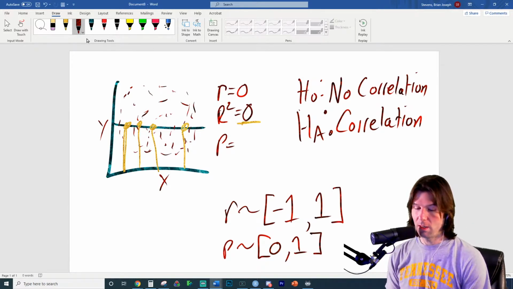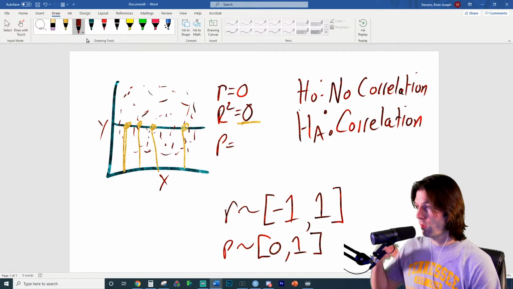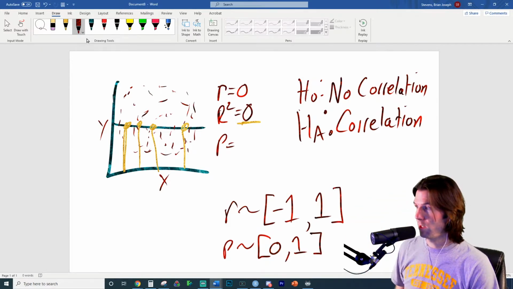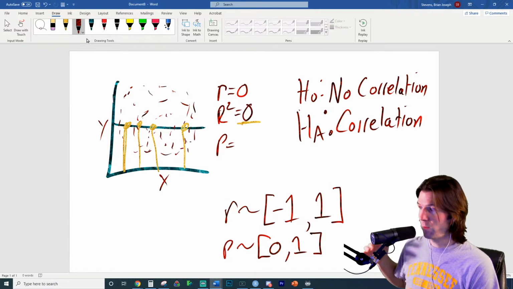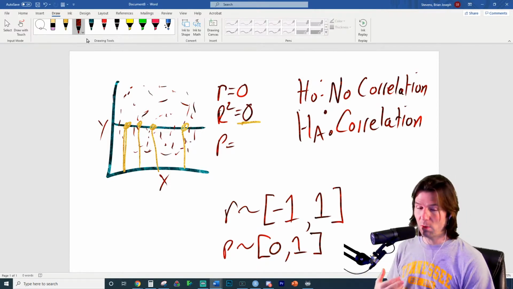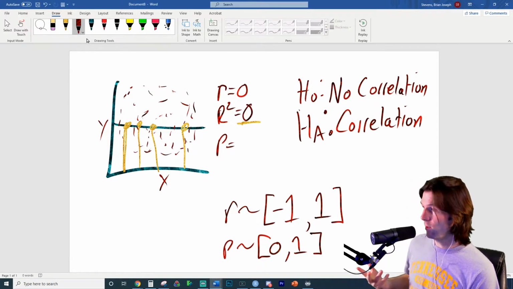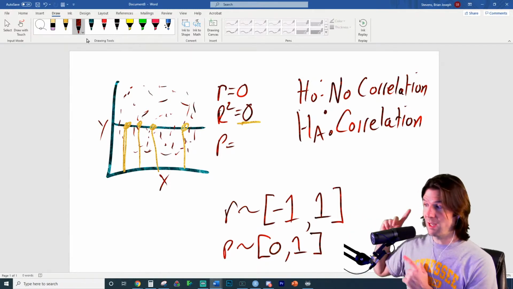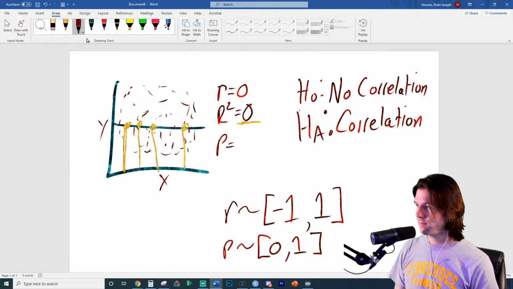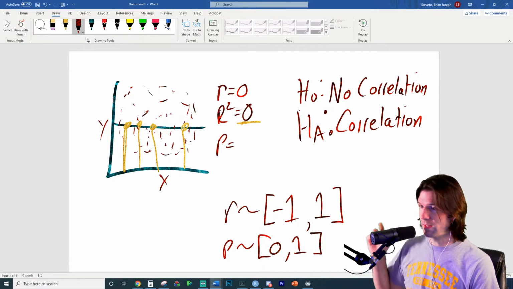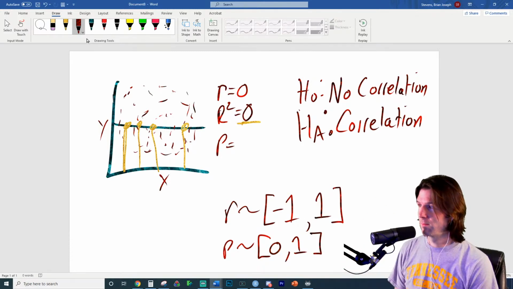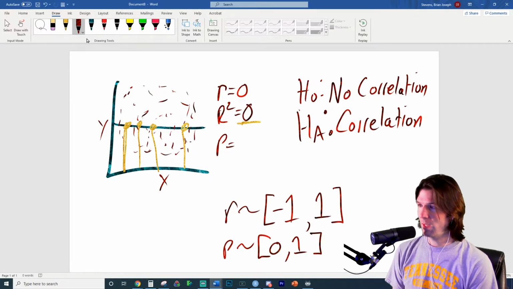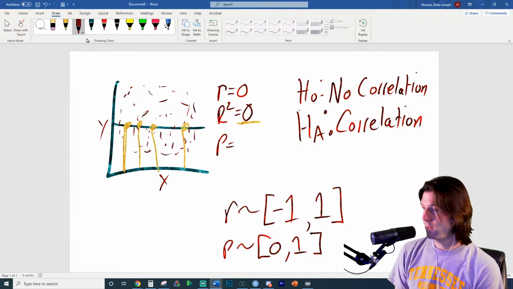So what do you think the p-value is right here? Do you think what we saw right here was very likely given there's no correlation? This graphic that I've drawn, is that a very likely graphic given there's no correlation? If no correlation is the truth, is that something likely to see over there? If there really is no correlation, is that a very likely thing to see? And then think about what likely means. Would that graphic on the far left be something likely to see?